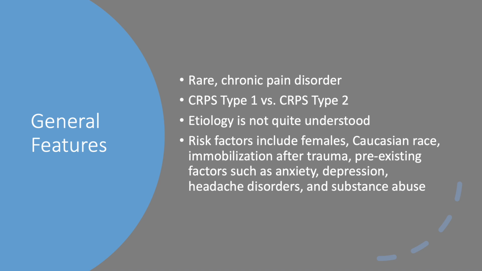CRPS is higher among individuals with upper extremity involvement compared to lower extremity, although lower extremity involvement has higher prevalence in younger athletes who develop CRPS. CRPS type 1 is more prevalent.